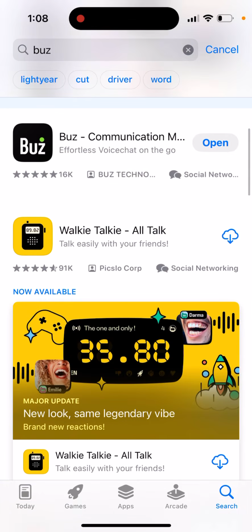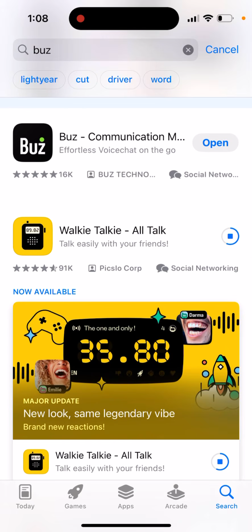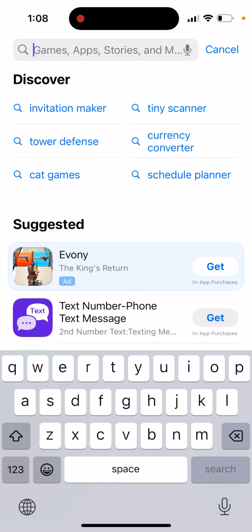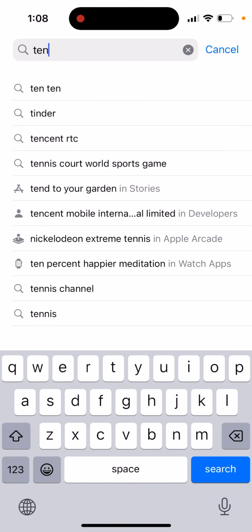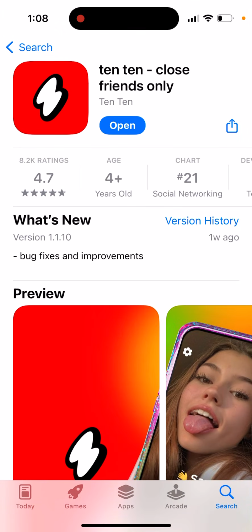So yep, there you have it. This is just a quick overview in case you are wondering what 1010 app is. It's a new kind of social media messenger, but it's a walkie-talkie messenger. Teenagers, they don't like to hold the phone near their ear or use AirPods. It's just much easier to use walkie-talkie, and this way you kind of feel that your friends are close to you and you're just walking with them. So try it out.